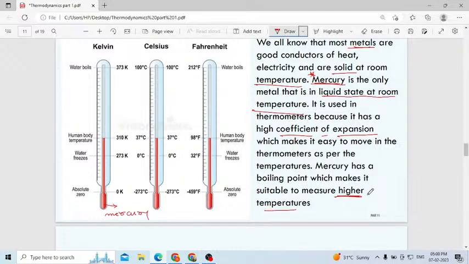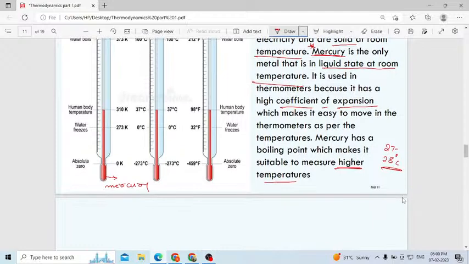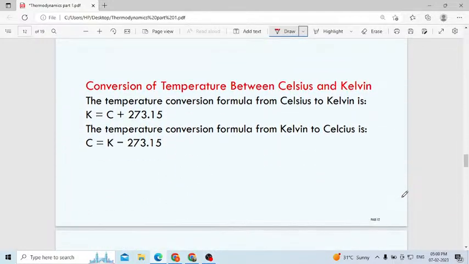Even at very high temperature, it will expand very easily. It will not come to its solid state. Room temperature means approximately 27-28 degree centigrade, and the mercury will be in the liquid state. Even if you increase the temperature to the maximum, it will be in the liquid state only.